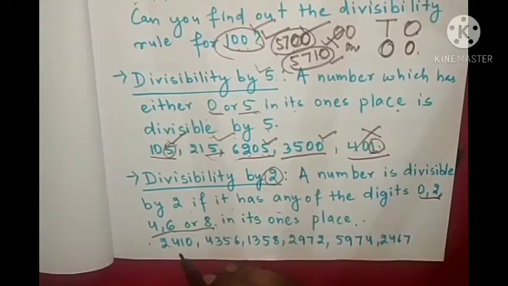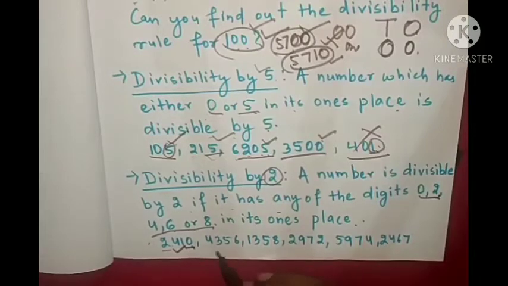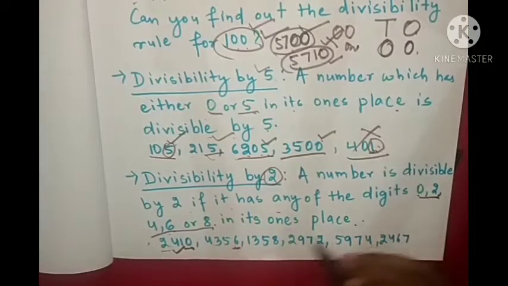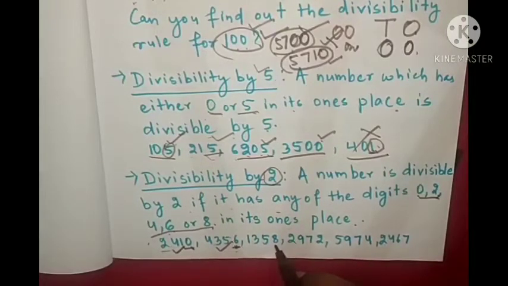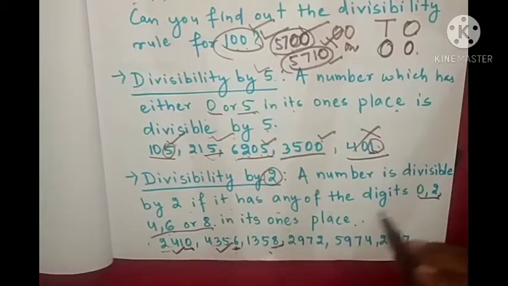Let's see. In 2410, 0 is present, that's why it is divisible by 2. Then 4356, 6 is present at the ones place, that's why it is divisible by 2. 1358, here also 8 is present, so this number is divisible by 2.